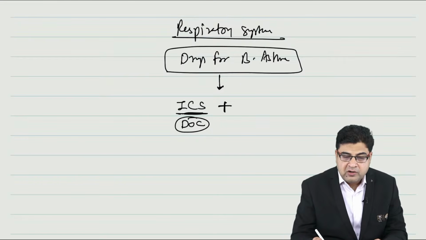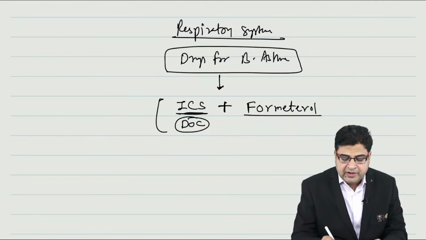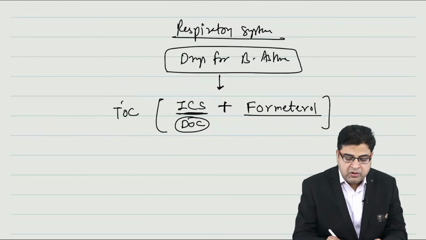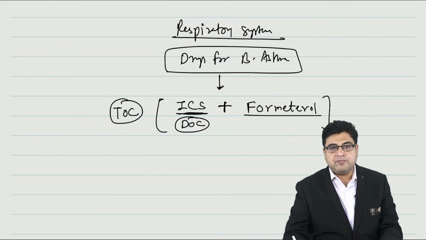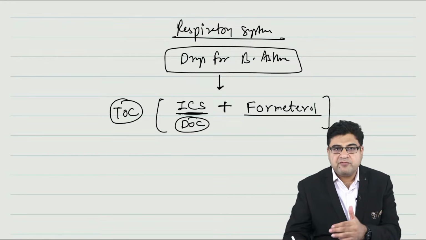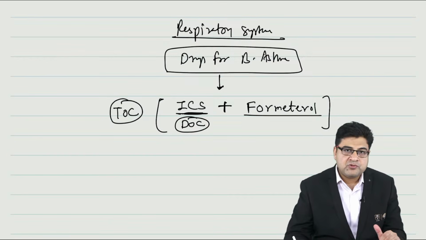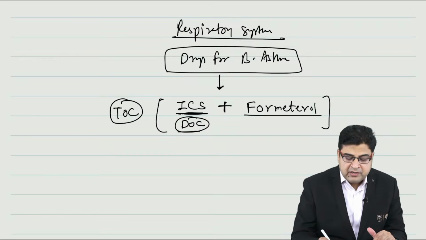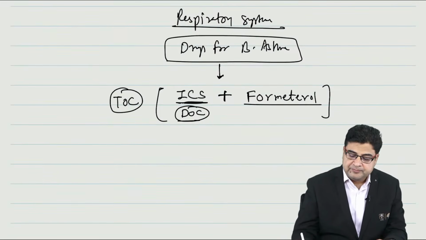But this medicine is always given with a bronchodilator. The name of the bronchodilator is formoterol. So inhalational steroids are always given with formoterol. This is overall the best treatment. So we always give two medicines in combination, one steroid and one formoterol, and this is overall the treatment of choice. But out of these two, steroids are the best medicines to be given.